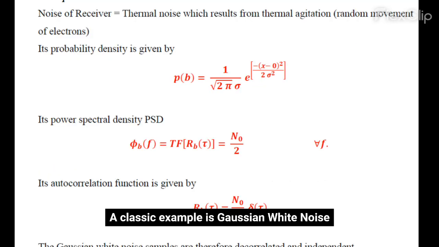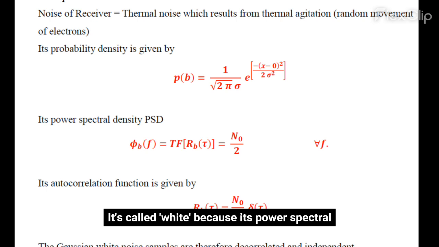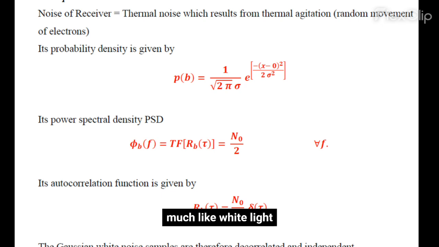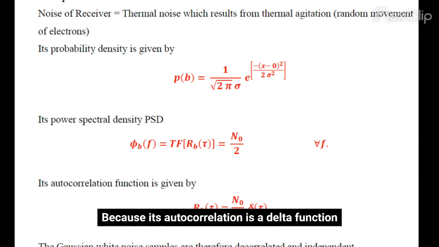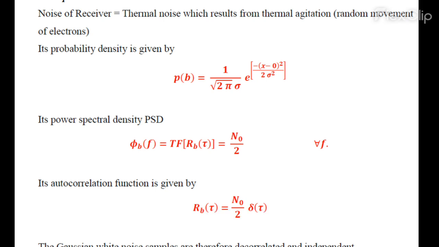A classic example is Gaussian white noise, often found in electronic receivers as thermal noise. It's called white because its power spectral density is flat across all frequencies, much like white light. Because its autocorrelation is a delta function, any two different samples, no matter how close they are in time, are completely uncorrelated and independent.